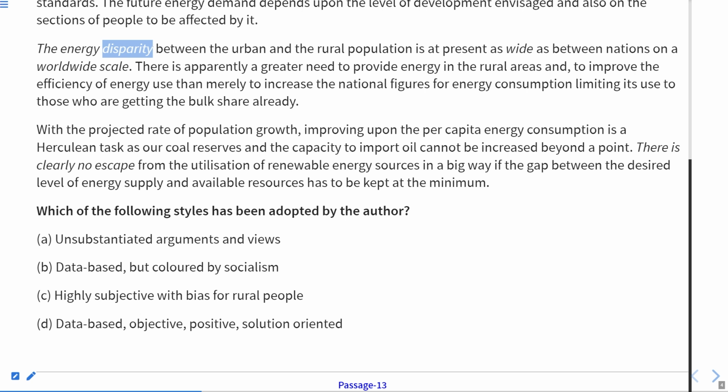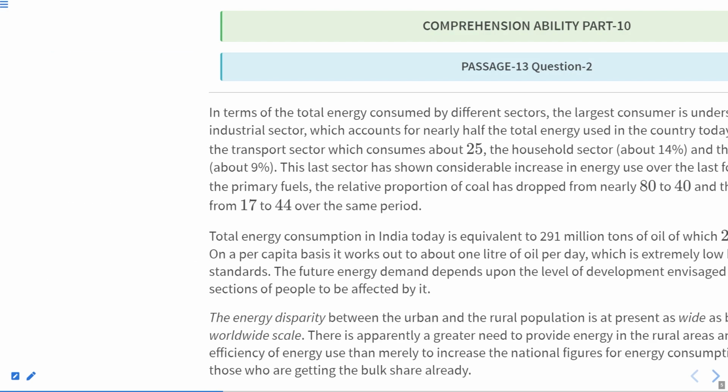So in this part, the style of the author in writing this editorial is that he wants to show each and every data, objective, positive, and it is solution oriented as well. It means he has given the solution to the problem as well. Therefore here D will be the correct answer. So answer will be D. Now let us move to the next one.